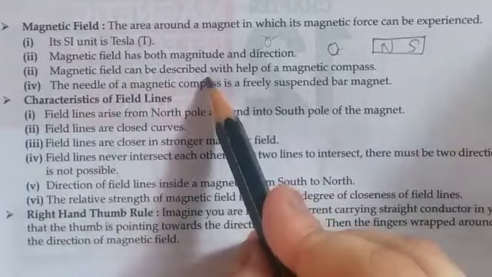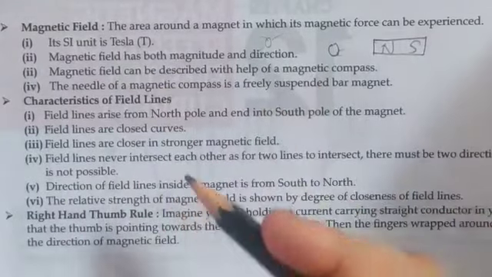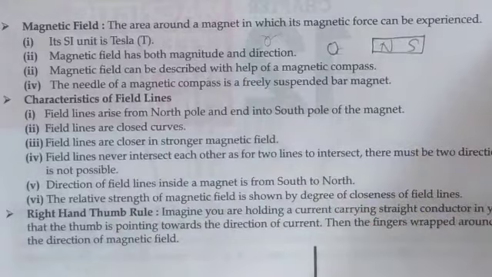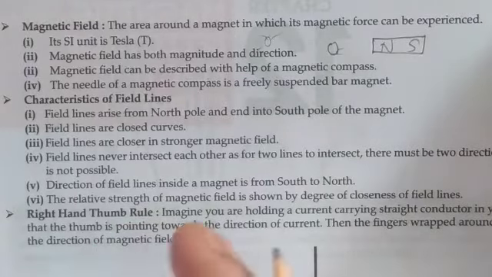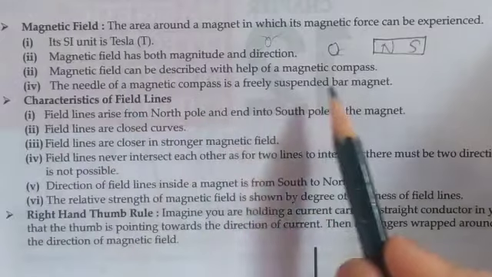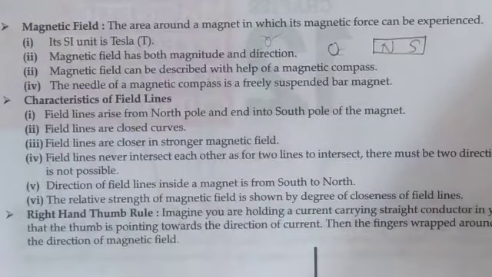Magnetic field can be described with the help of a magnetic compass. A magnetic compass has north, south, east and west directions, and with the help of that we are able to describe the magnetic field. The needle of the magnetic compass is a freely suspended bar magnet. It is freely suspended, so it can move in any direction.